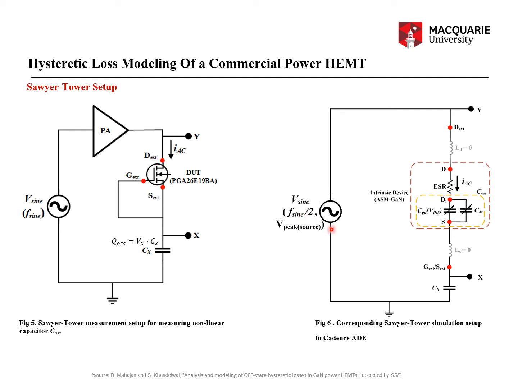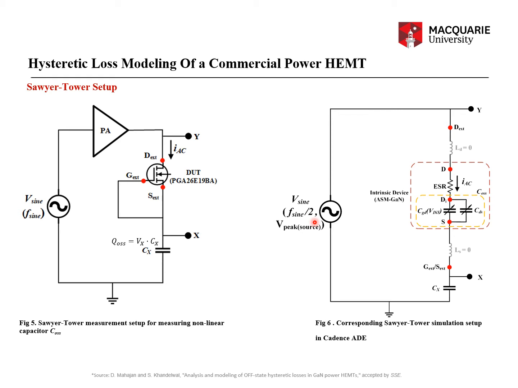The reason is that a fully rectified sinusoidal source across the terminal Y and the ground can be represented by a corresponding sinusoidal input of frequency f sine by 2, with the limited phase angle from 0 to pi.